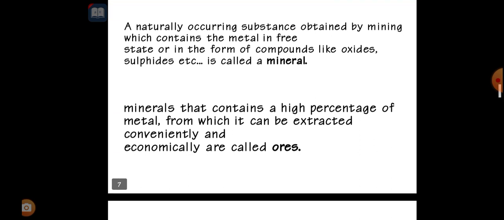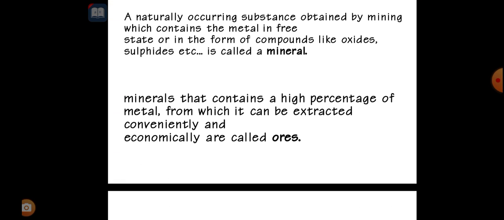And minerals that contain a high percentage of metal, from which it can be extracted conveniently and economically, are called ores. For example, copper mixed with gold, or gold may mix with silver. If we are extracting gold, that is called ore. When they are in the combined state, they are called minerals. You got it?